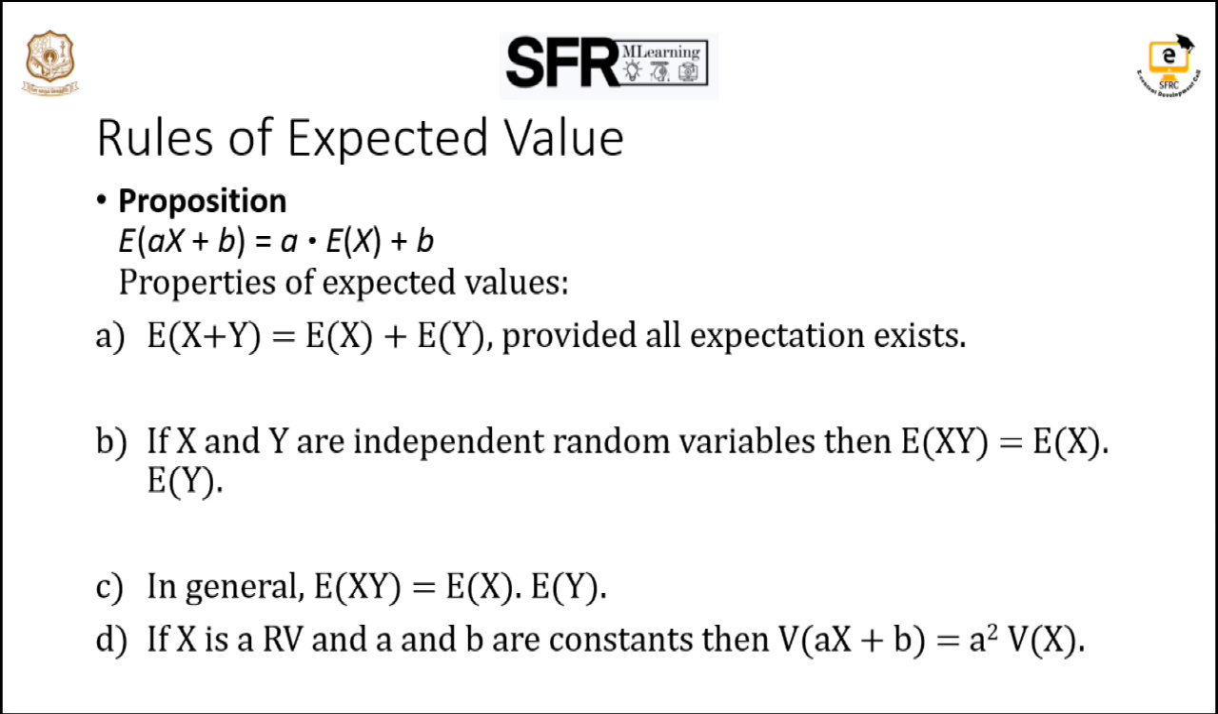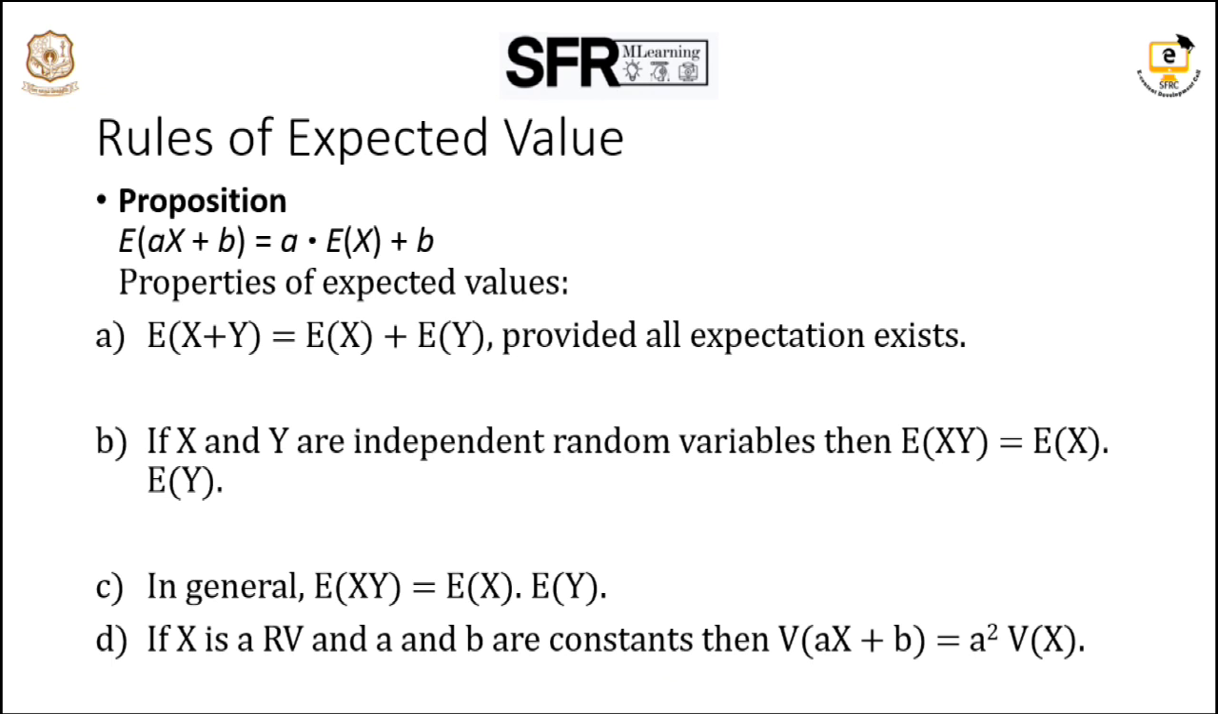Then the properties of expected values are, number one, the summation property: for any two random variables X, Y, E of X plus Y is equal to E of X plus E of Y. Here we are providing the expected values for X and Y. Then if X and Y are independent random variables, in that case E of XY will become E of X into E of Y. In general we cannot write the same rule, E of XY equal to E of X into E of Y, but in specified cases we can, when X and Y are independent random variables.